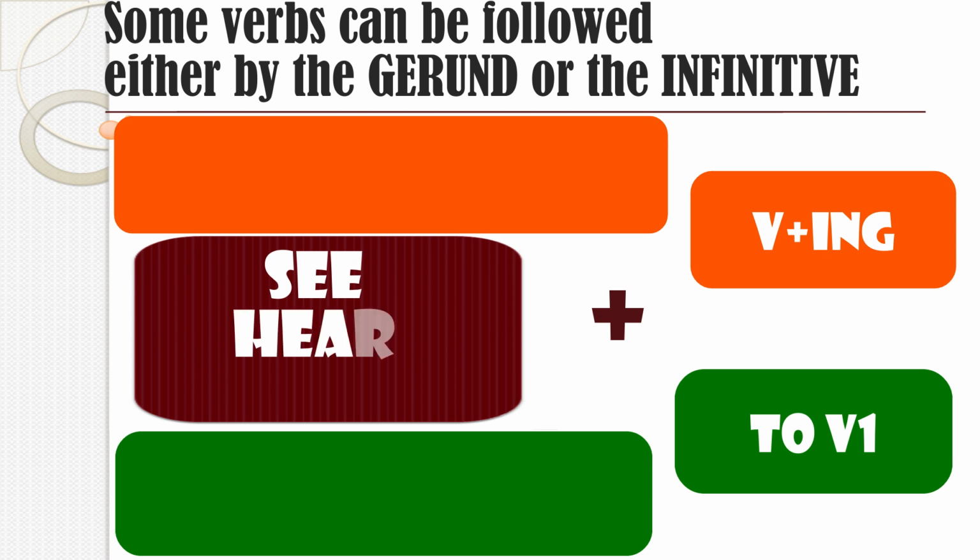See, hear, and watch. If you remember, we talked about these three verbs in the previous lesson, the one about the infinitive. Now, if we see somebody doing something, or hear somebody doing something, or watch somebody doing something, we see just part of the action. But if we see or watch or hear somebody do something, we see the whole action.